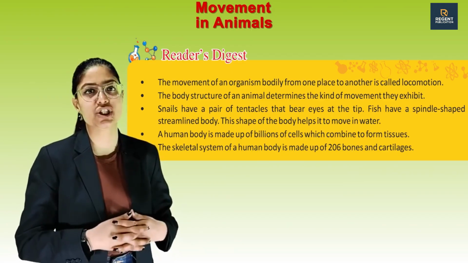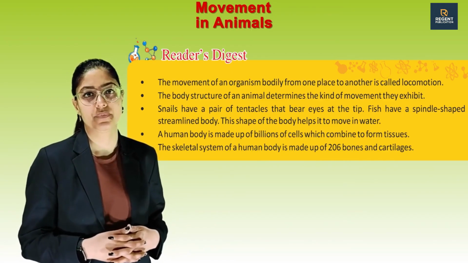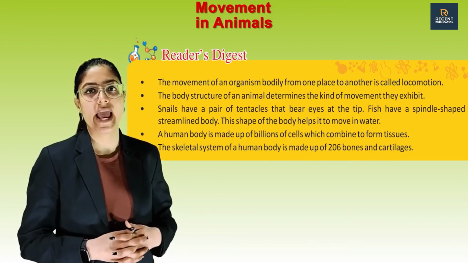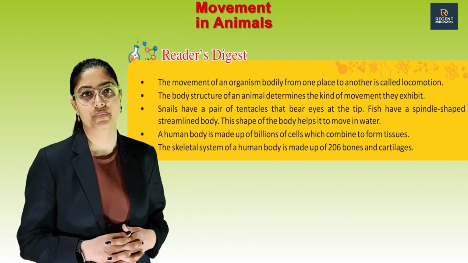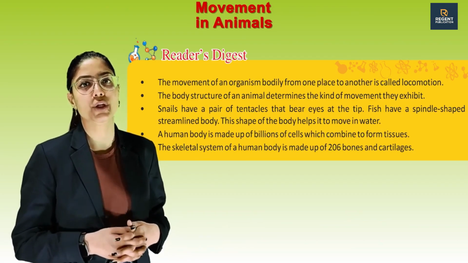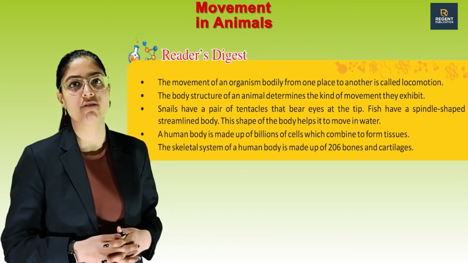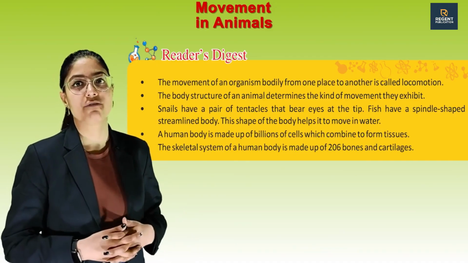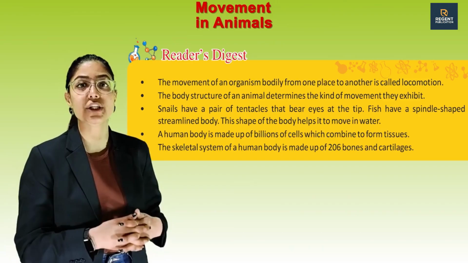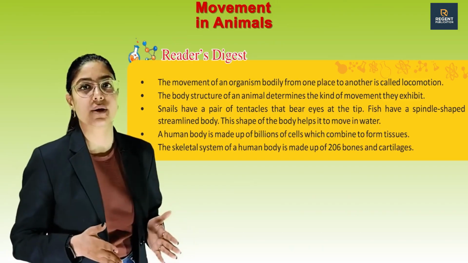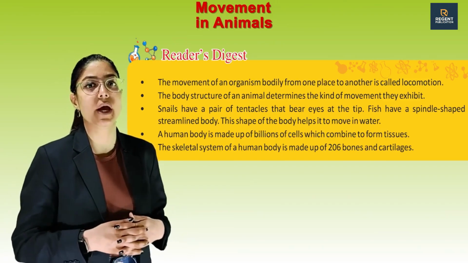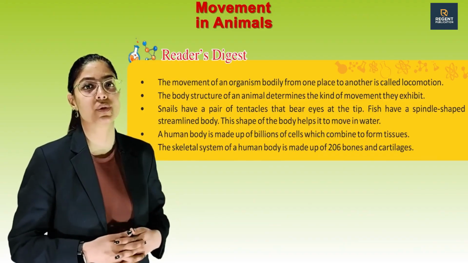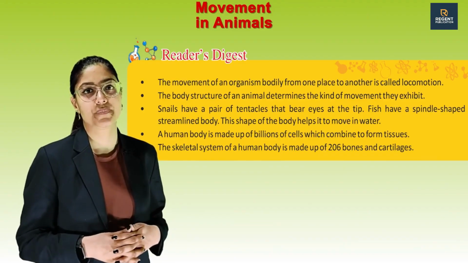Fish have a spindle-shaped streamlined body. This shape of the body helps it to move in water. A human body is made up of billions of cells which combine to form tissues. The skeleton system of the human body is made up of 206 bones and cartilages.